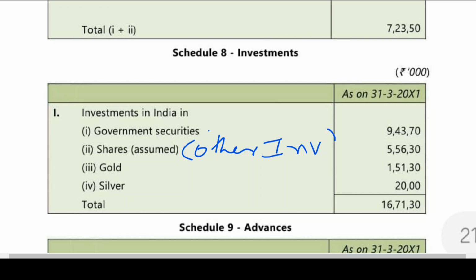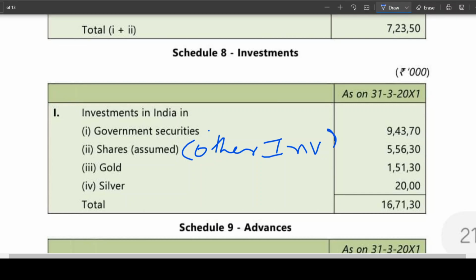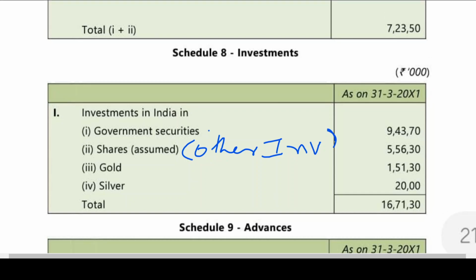other investments. Is this clear to all of you? This is nothing but other investments. Other investments has been assumed as shares. Gold and silver has been given to you. Okay, is this clear? So total is coming to how much?